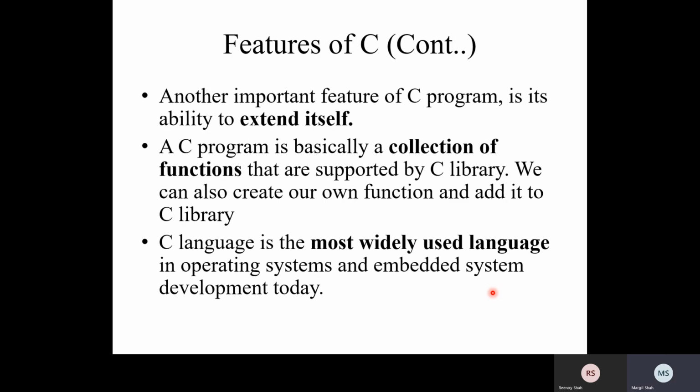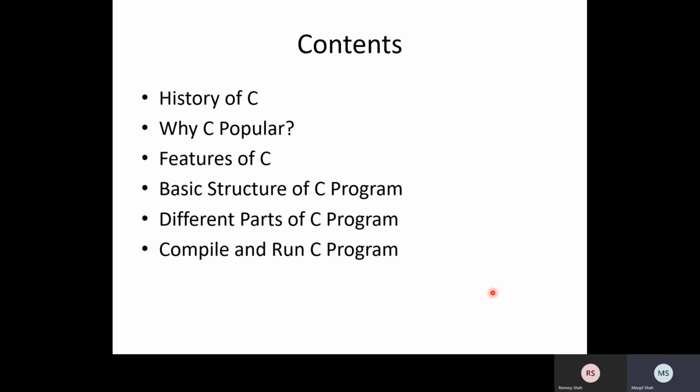Another important feature of the C program is its ability to extend itself. The C program is basically a collection of functions that are supported by the C library. We can also create our own functions and add them to the C library. C language is the most widely used language in operating system and embedded system development today. Okay, so this is all about the features of the C language.